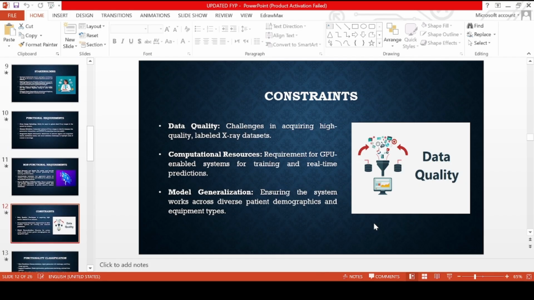So the constraints of our project are data quality, computational resources, and model generalization. The project faces a few constraints. One major challenge is obtaining a high-quality and properly labeled X-ray image dataset. Another limitation is the need for powerful hardware such as GPU-enabled systems, which can provide real-time prediction. And the model must be able to generalize well across different patient types and medical requirements.